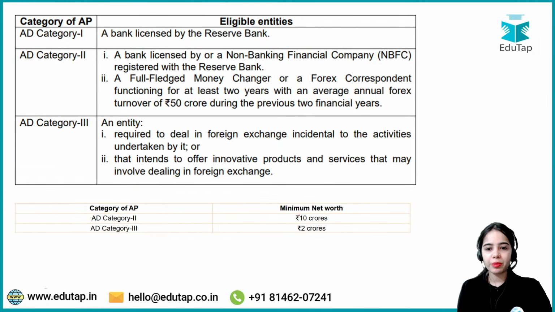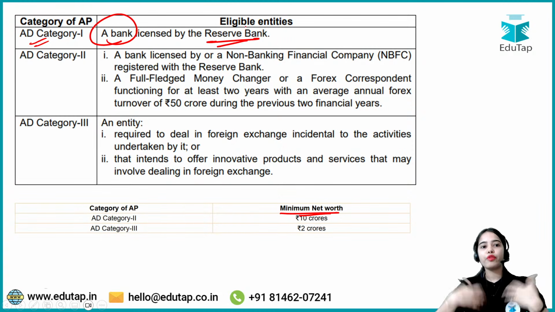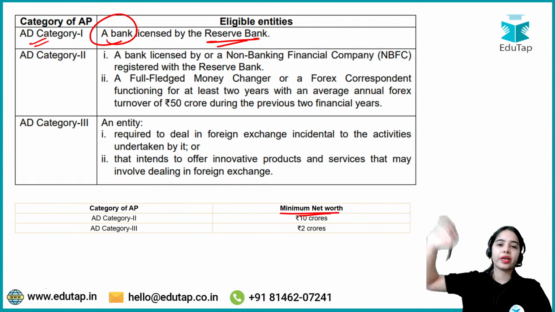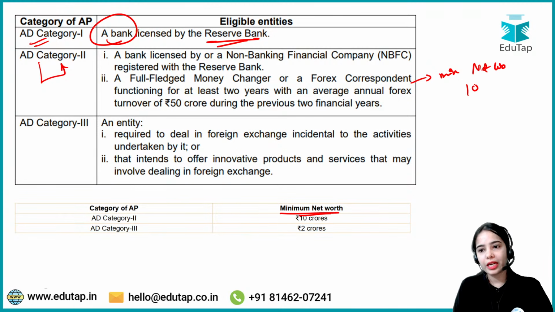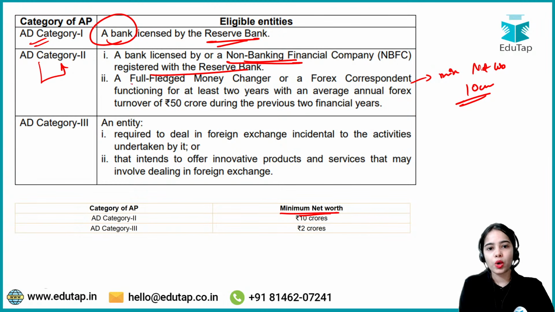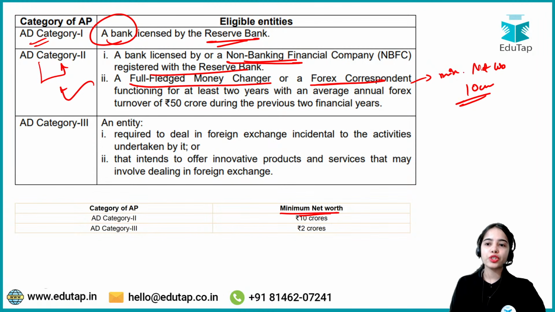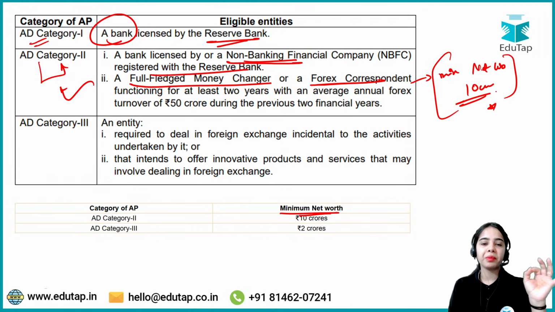Now what is the minimum net worth? Authorized dealer category 1 are banks licensed by the RBI, so they are big entities. For them there is no minimum net worth requirement, because usually their net worth is in crores, like 100 crores, 500 crores and such. Authorized dealer category 2 must have a minimum net worth of 10 crores, because here we have NBFCs registered with the RBI, full-fledged money changers or foreign exchange correspondents. They can also become authorized dealer category 2. So they should have a minimum net worth of 10 crores. A minimum net worth of 10 crores is required for authorized dealer category 2.